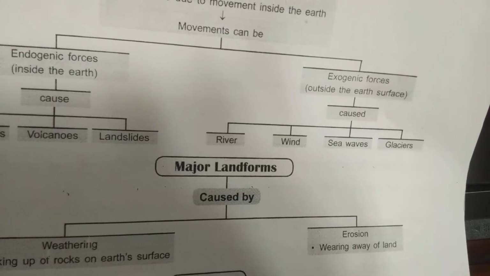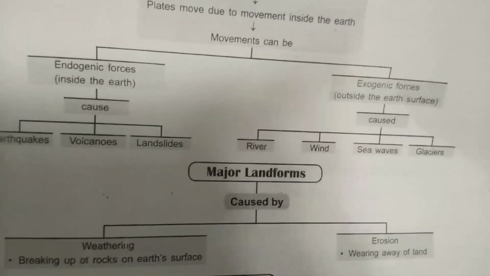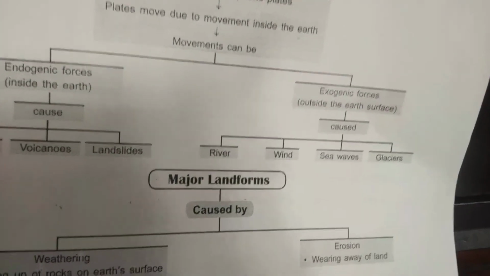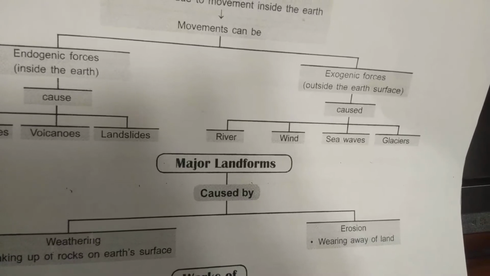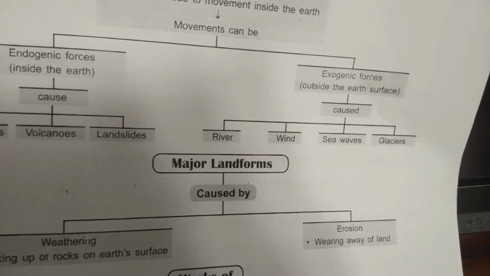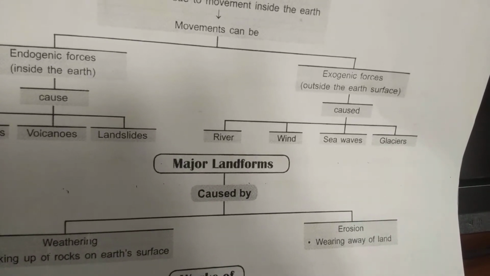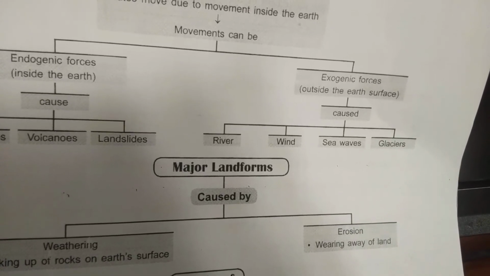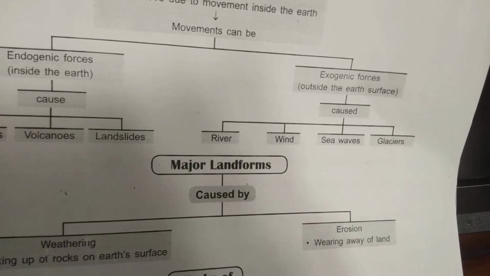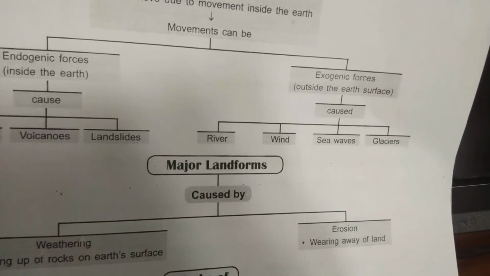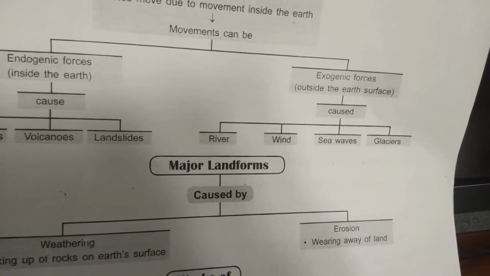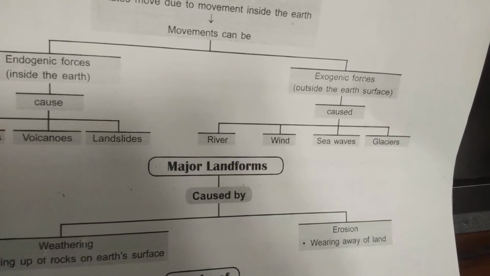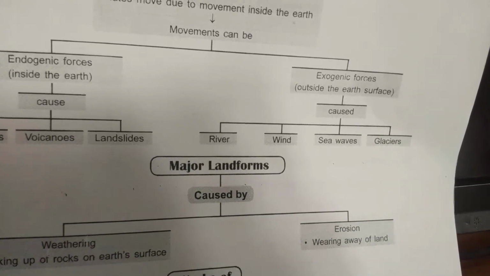The river is eroding away the landscape. This is called an agent. Wind is also called an agent. Then we have sea waves, the tides and waves occurring on the sea. That is also one kind of exogenic force. And the glacier, because of that, a valley is formed. Sea waves, if huge, also create a tsunami.